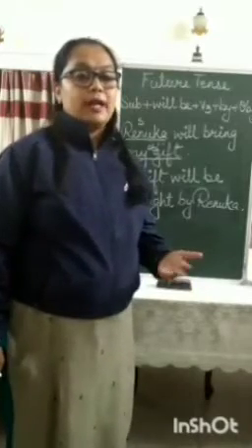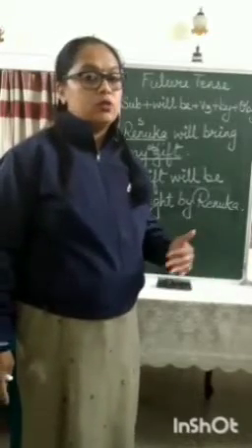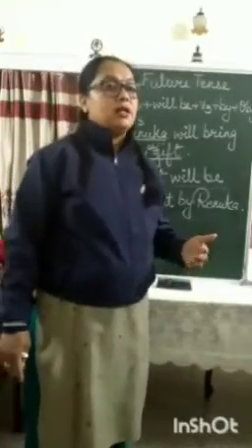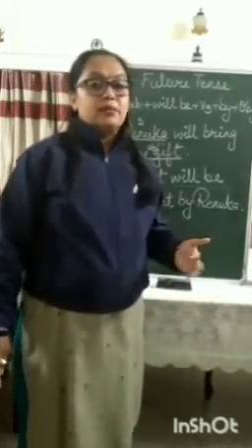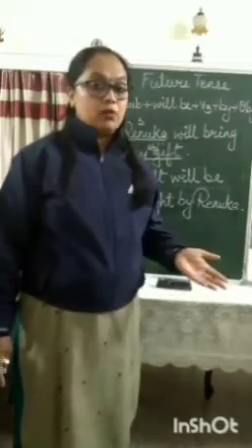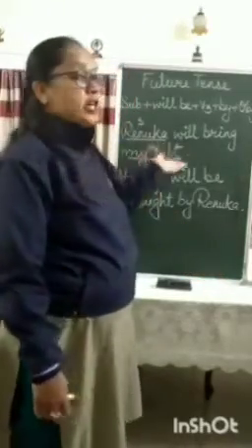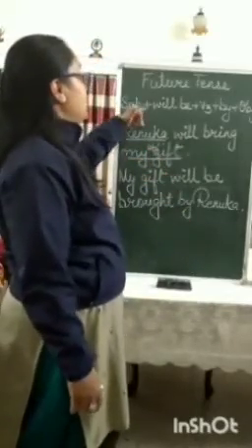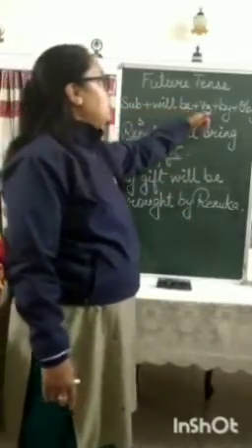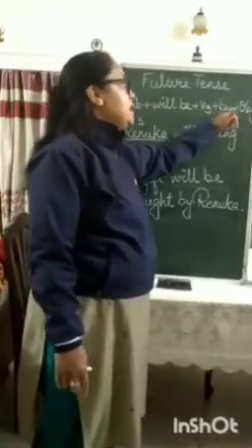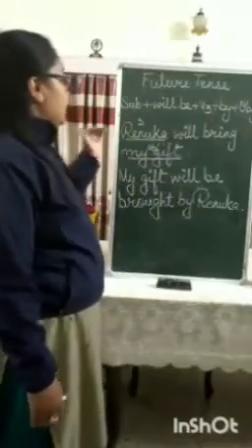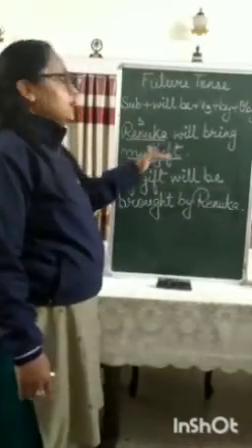Now comes how to change the active voice of future tense into passive voice, okay. Now remember, when it's simple future tense, the sentence structure was subject plus will plus V1 form, okay. So when you change it into passive voice, you will have to follow this sentence structure: subject plus will be plus the third form of the verb, followed by by plus the object. Let us look at the example. Renuka will bring my gift, okay.